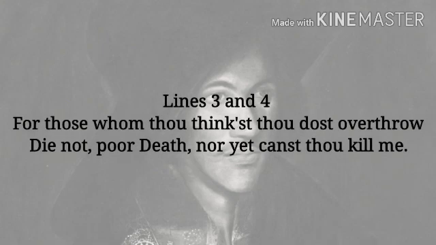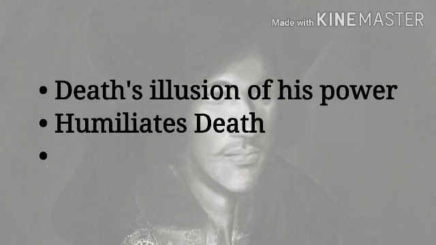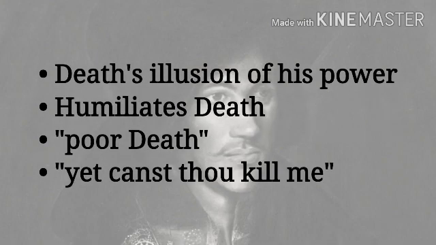Coming to lines 3 and 4, John Donne claims that while death thinks that he has the power to kill, he actually does not. The speaker first humbles death by telling him that his idea that he has the power to overthrow lives is simply an illusion and that he has no such power at all, right? Then, to further humiliate death, the speaker calls him poor death. You can see in line 4, poor death. It sounds almost as if the speaker is making fun of death for having lived under such an illusion that he had any sort of power over life or death.